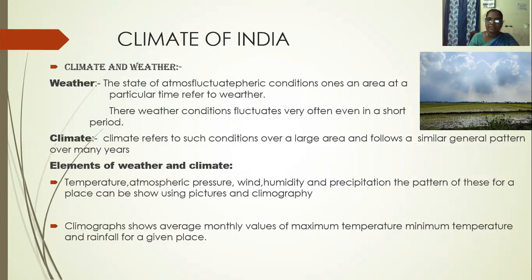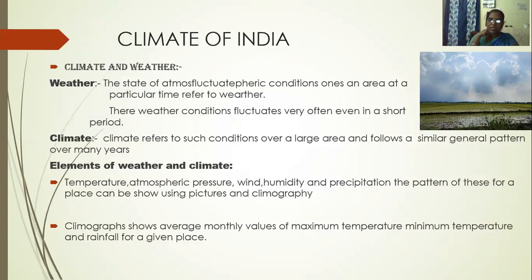Elements of weather and climate: temperature, atmospheric pressure, wind, humidity, and precipitation. The pattern of these for a place can be shown using pictures and climographs.